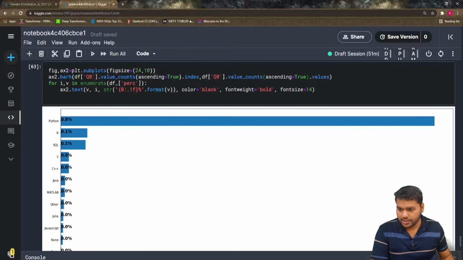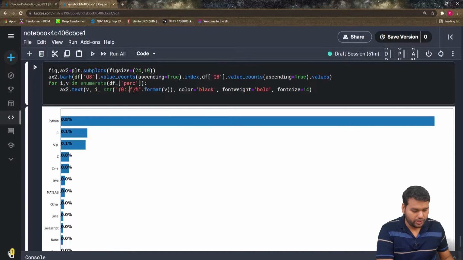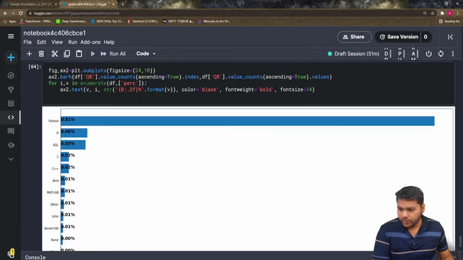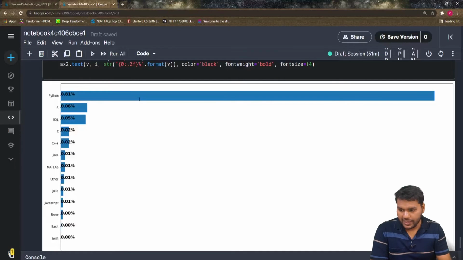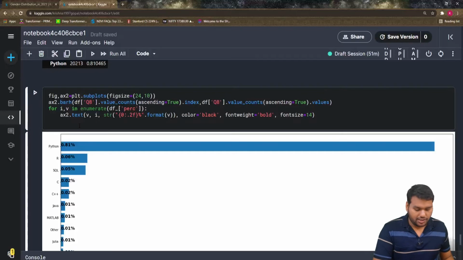If you put 0.2 in place of 1, you can see 0.06 are telling to do R, 0.05 is telling to do SQL, and that's all. Yeah, so again we just do the necessary things to design it so it comes out in a good way, and then we put it in the above plot, and it will look good.